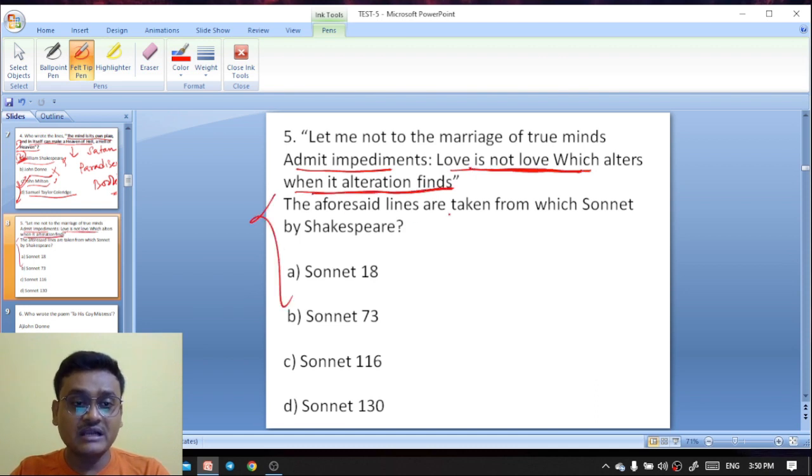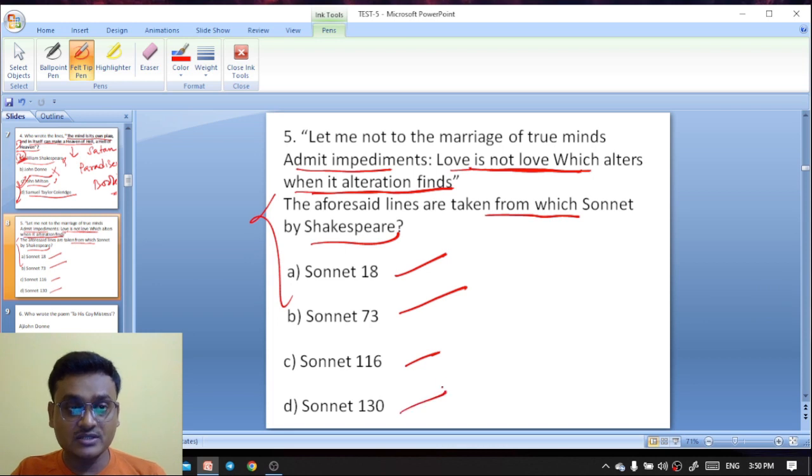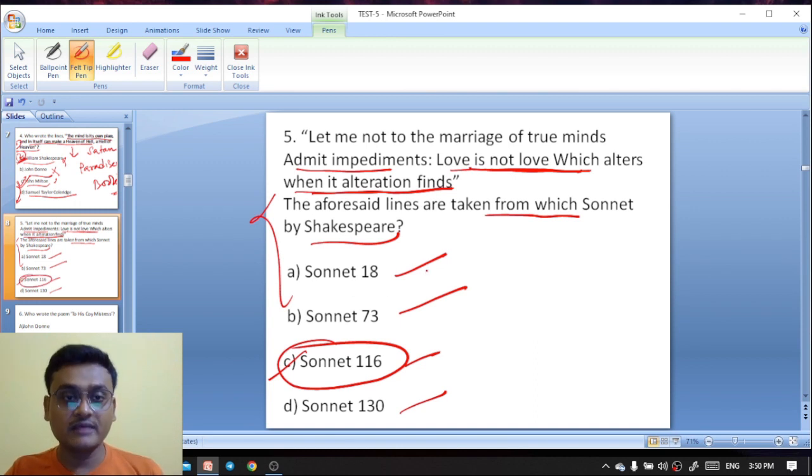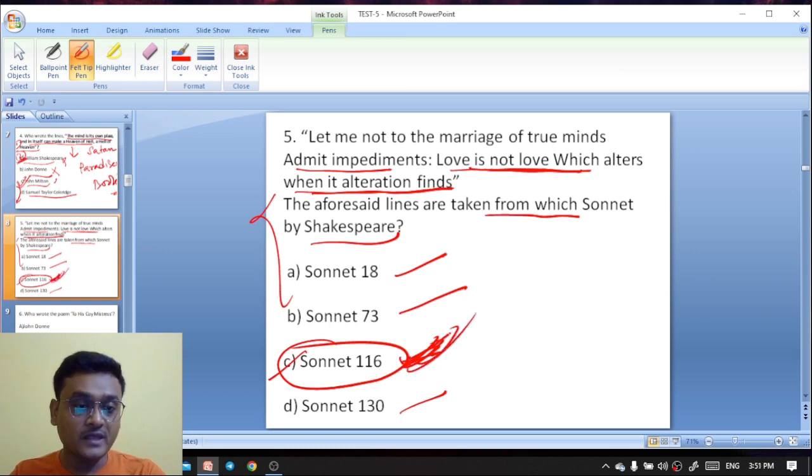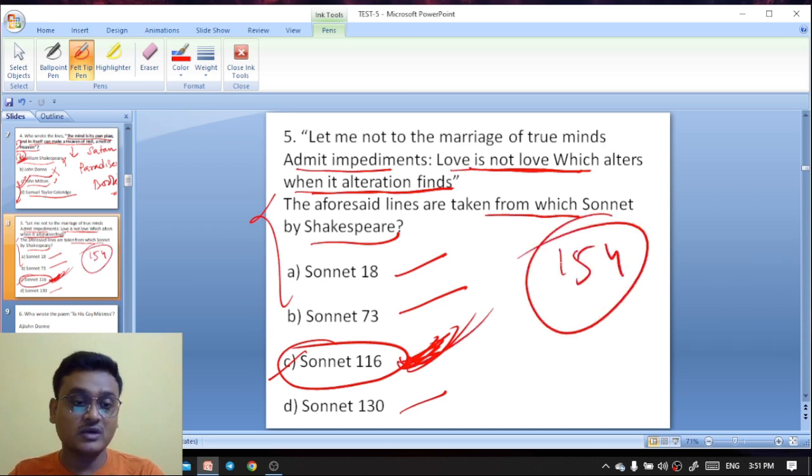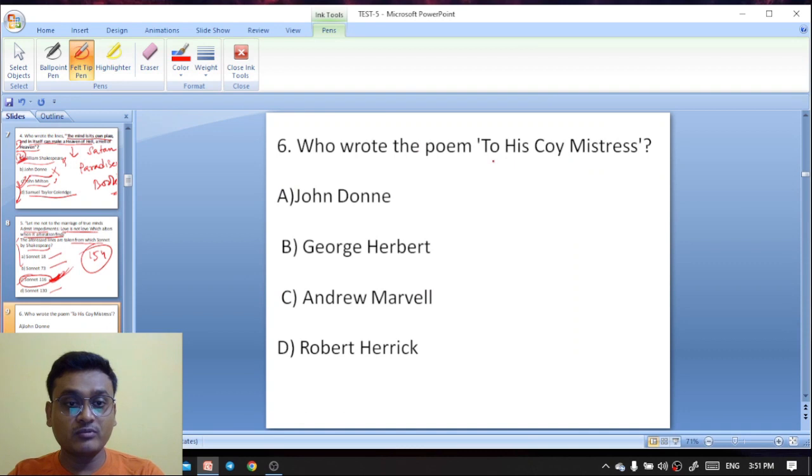The aforesaid lines are taken from one of Shakespeare's sonnets. Options: sonnet 18, sonnet 73, sonnet 116, sonnet 30. These lines are actually from sonnet 116, on the immortality of love. Here the sonneteer, Shakespeare, is immortalizing love. The theme of immortalizing love can be found in sonnet 116, and Shakespeare has written a total of 154 sonnets.